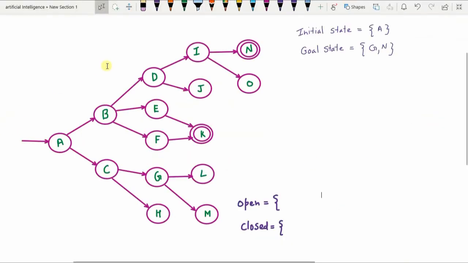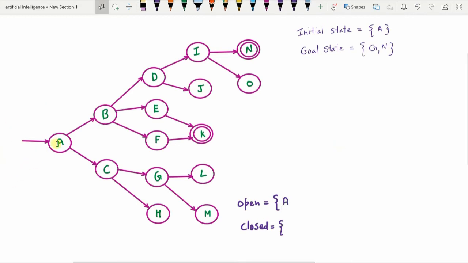So now let us see how it can be solved. Over here, this is the state space that is given for us. Initial state is A, and there are two goal states, G and N. They are present at different levels, and we maintain two lists. One is the open list and the other is the closed list. So how is the algorithm now modified? What we do is, the start state is first added to the open list. So A is added to the open list.